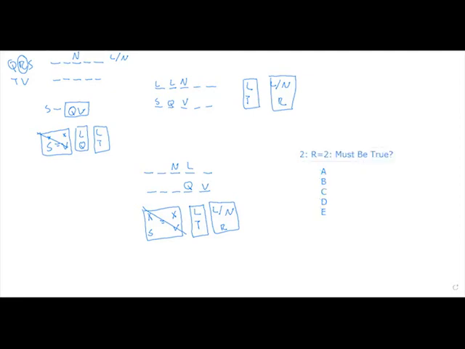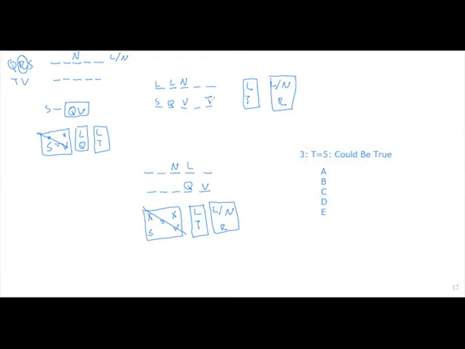Question 2, if we have R in spot 2, what must be true? R in spot 2 means we're in world 2. And we actually have a lot of things we can fill in. With R in spot 2, we know S has to go in spot 3, making a non-local call. We know V has to make a local call, therefore. And we know T has to go in spot 1, aka answer D.